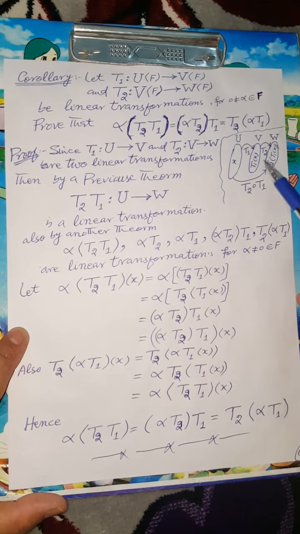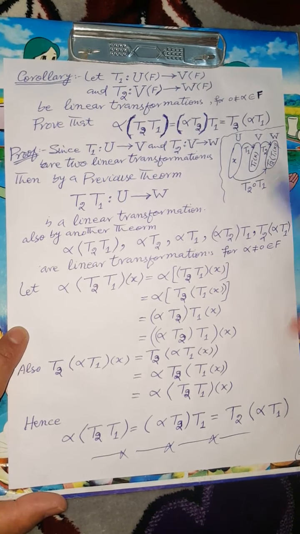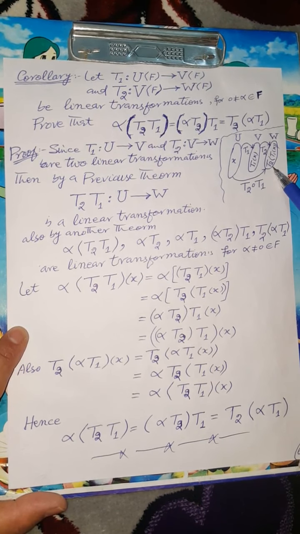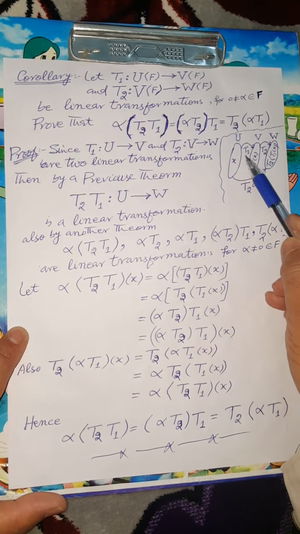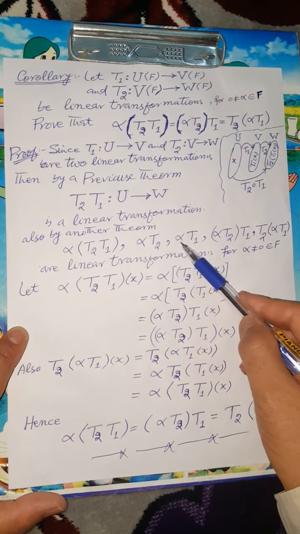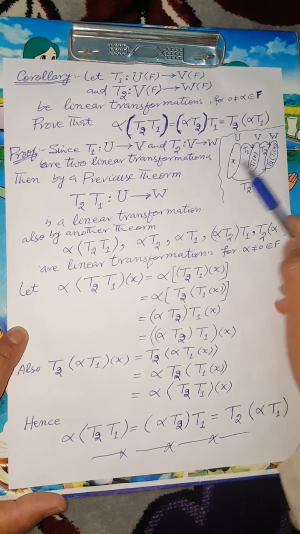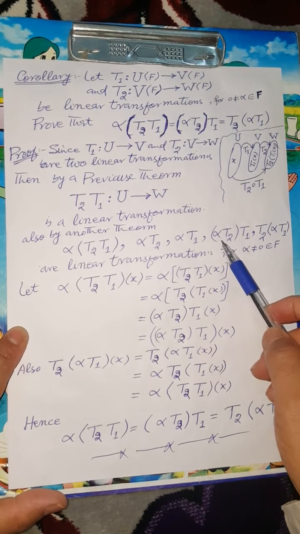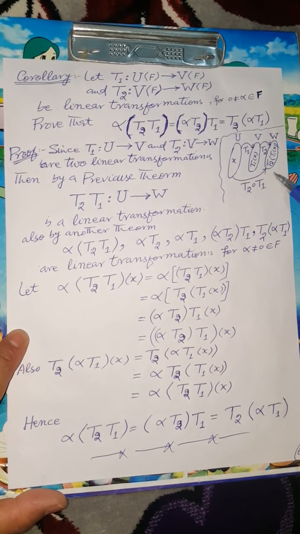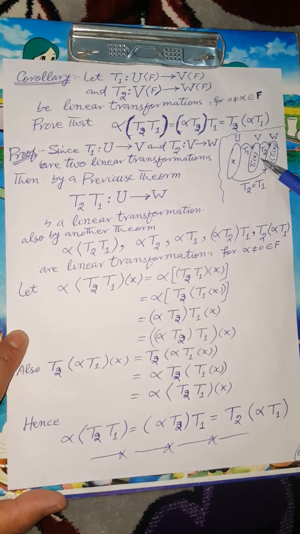And alpha T2 is a linear transformation from the vector space V to the vector space W. T1 is a linear transformation from the vector space U to the vector space V. Therefore, alpha T1 is also a linear transformation from the vector space U to the vector space V. And the composition of alpha T1 is also a linear transformation from U to W. And in the composition of T2 and alpha T1, alpha T1 is a linear transformation from U to V, and T2 is a linear transformation from V to W.